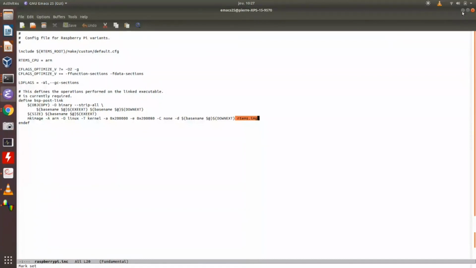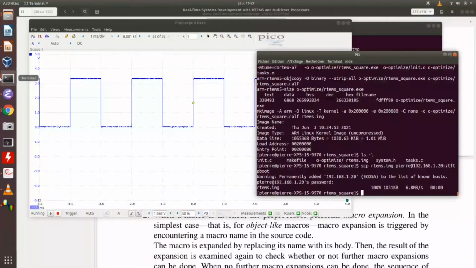Of course, you can put the executable on the SD card, and with the second macro, I can use the SD card. Okay, that's all.